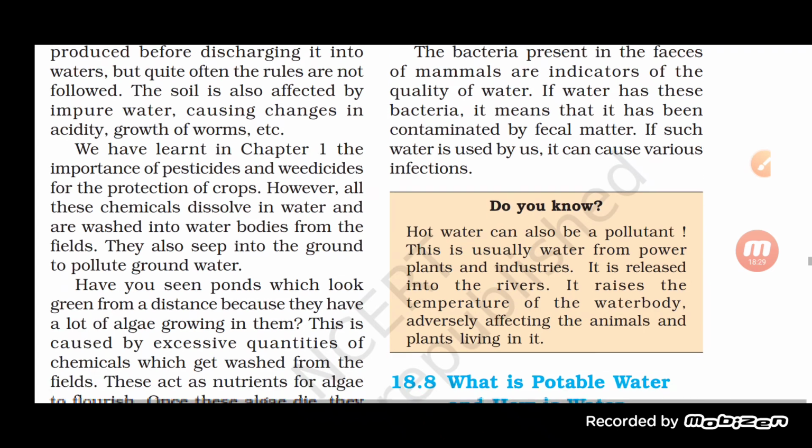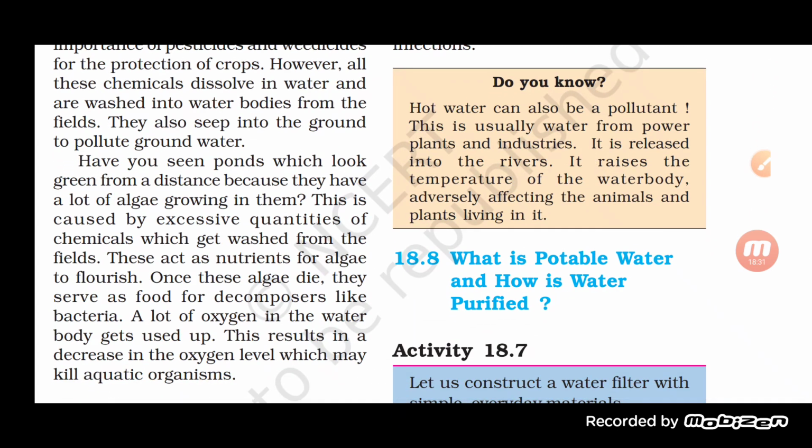Now here one thing is given. Hot water can also be pollutant. This is usually water from power plant and industries. It is released into the river. It raises the temperature of the water body, adversely affecting the animal and plant living in it. This is also a cause, student, where the hot water whose temperature is high is mixed into the river, and due to which the temperature of the water body also increases, and this is going to affect the plants and the animals living inside it.